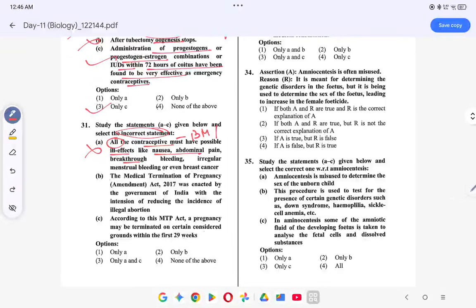Medical termination of pregnancy was amended in 2017, enacted by the government of India, which tends to reduce the incidence of illegal abortion. This is correct. According to MTP, प्रेगनेंसी में भी टर्मिनेटेड ऑन सर्टन कंडीशन का विद इन फर्स्ट 29 वीक्स होता है, फ्यूअर देन 24 वीक्स होता है. सो दिस इज ऑल्सो रॉन्ग. सो ऑप्शन क्या हो जाएगा? ऑप्शन हो जाएगा, कितना इनकरेक्ट है? A and C.